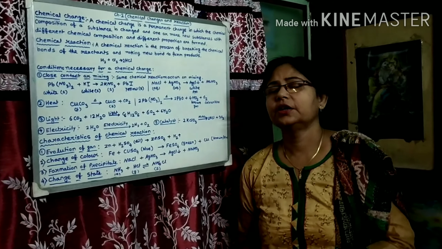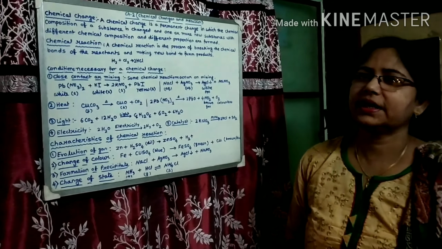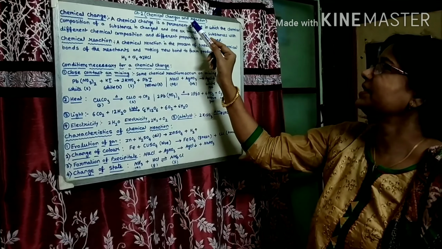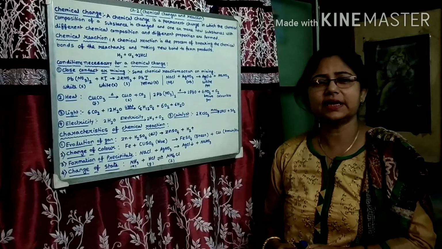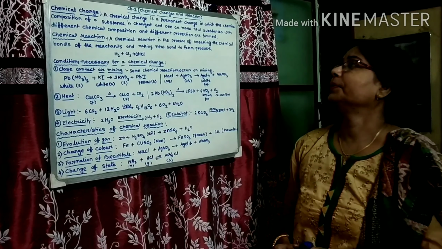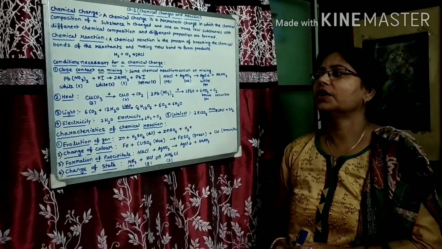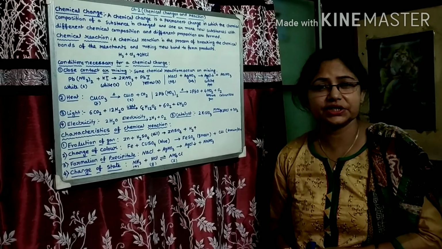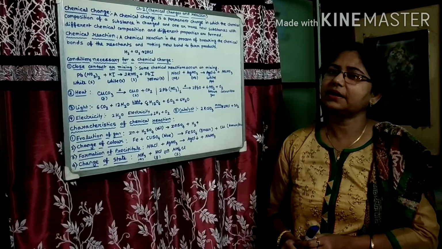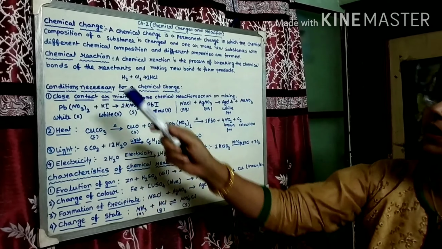Hello everybody. Today I will discuss the second chapter of class 9 chemistry, that is chemical change and reaction. In this chapter we will discuss chemical change, chemical reaction, conditions necessary for a chemical change, characteristics of a chemical change and different types of chemical reaction. So let's start one by one.